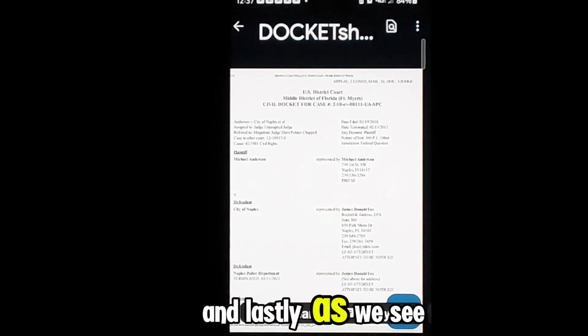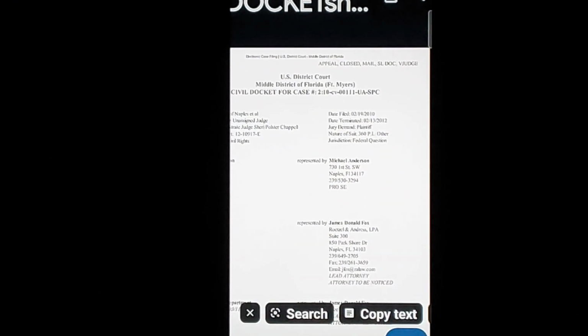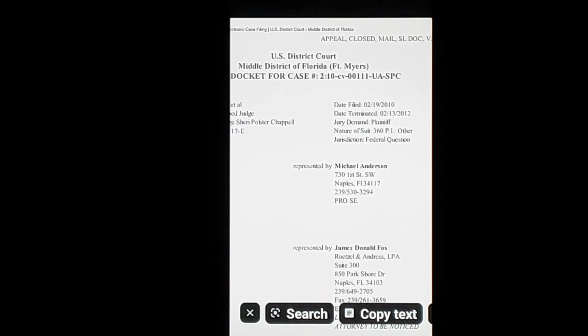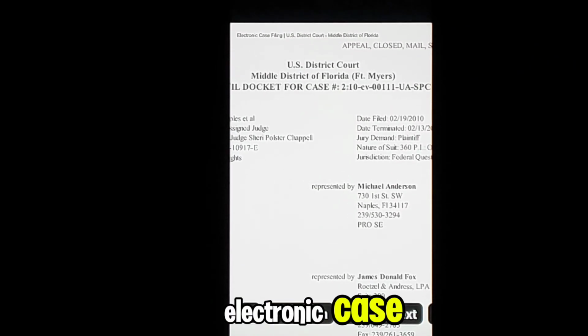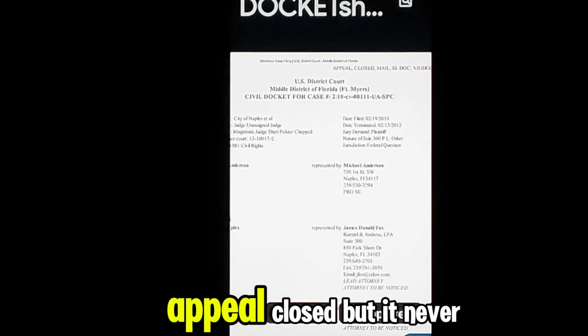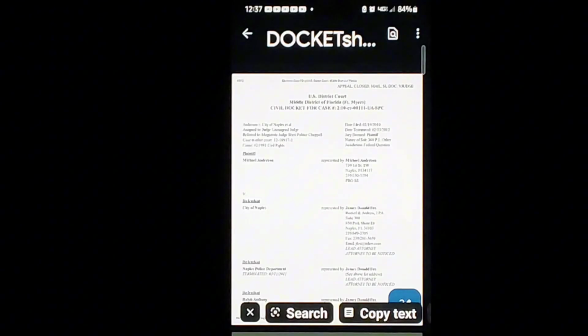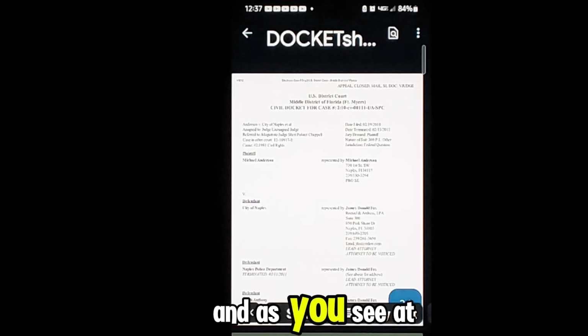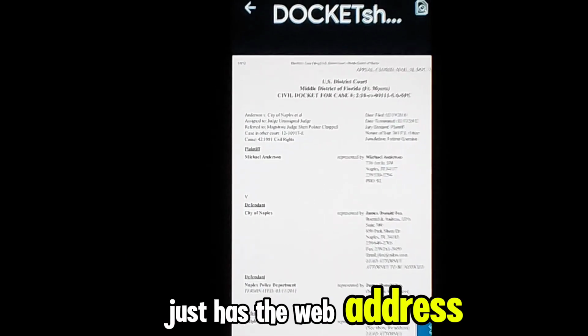And lastly, as we see this one, there's no case number highlighted. Just has electronic case, appeal, close, but it never went to appeal. And as you see at the bottom, it just has the web address.